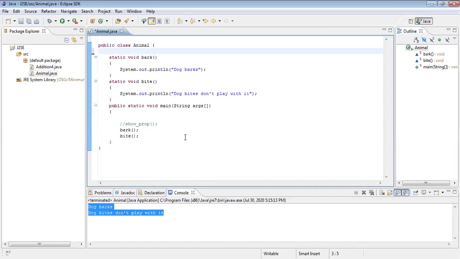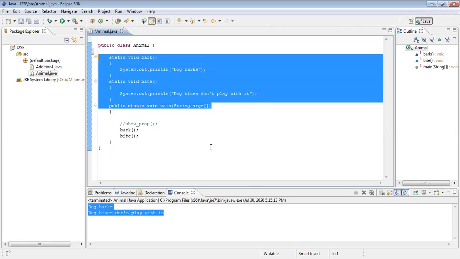Among those three methods, how many static methods are there? Three, all are static. Another question. Among these three methods, how many are user defined and how many are predefined? One predefined and two user defined. Fine, you got all the information, right? All of them belong to which class? Animal class. Perfect. You answered all questions correctly. So all belong to the same class.